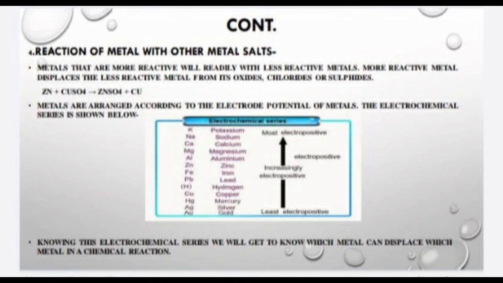So, in the electrochemical series, some metal names are given. Potassium, sodium, calcium, magnesium, aluminium are the more electropositive metals, while zinc, iron, lead, hydrogen, copper, mercury, silver, gold are the less electropositive metals. Knowing this electrochemical series, we will get to know which metal can displace which metal in a chemical reaction.